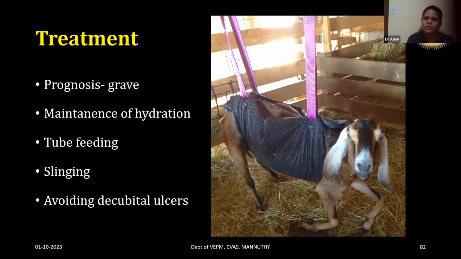And for the treatment, the prognosis is usually grave. Maintenance of hydration or esogastric feeding should be done, and the animals should be kept in slings to avoid decubital ulcers. Only symptomatic, palliative care kind of treatment should be given for the treatment of botulism.